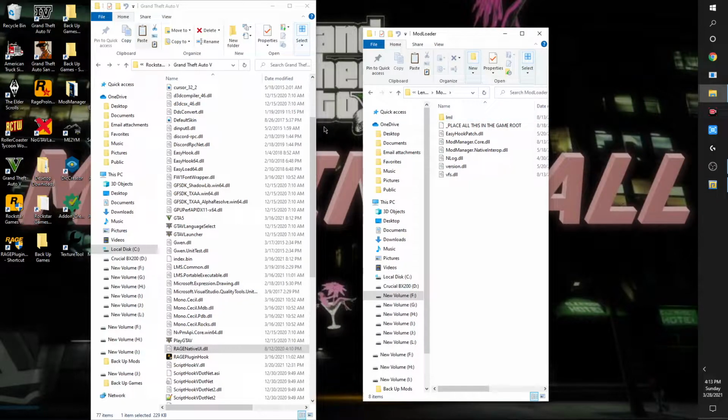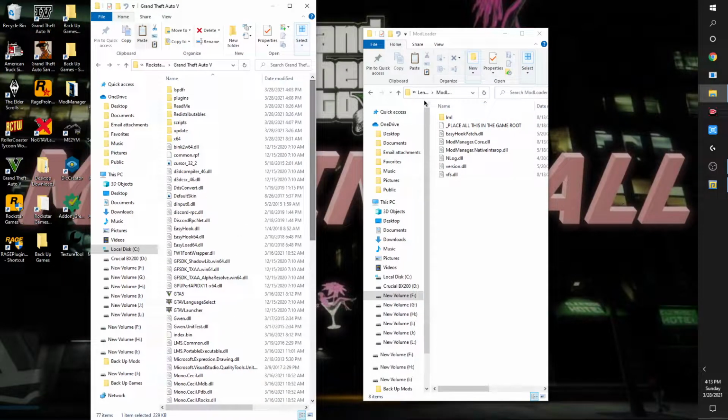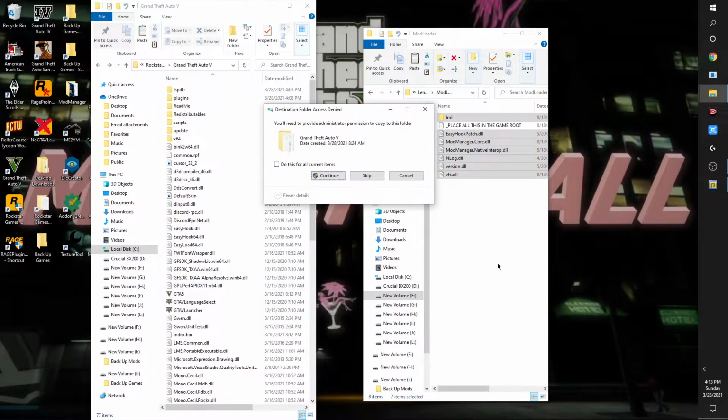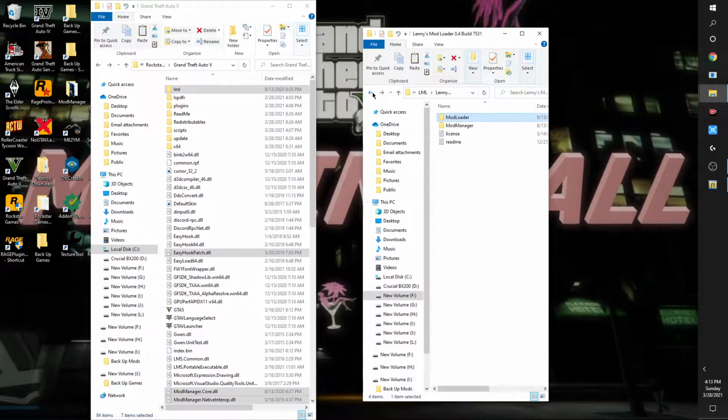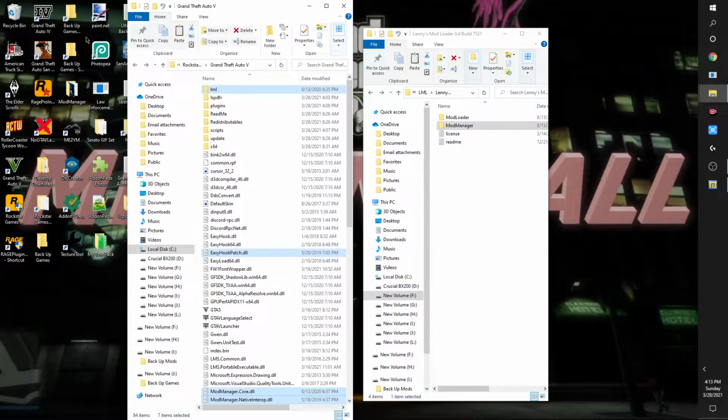All right, so real simple with LML. Everything goes into your main directory except for this little file here. You don't need that. So we're going to do our Control, we'll get rid of that one. And so we're only installing the 7 files here. So copy, paste, and you now have LML installed. The mod manager, I just put it on my desktop. Where is it at? Somewhere on my desktop here.